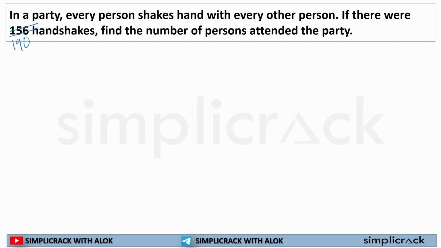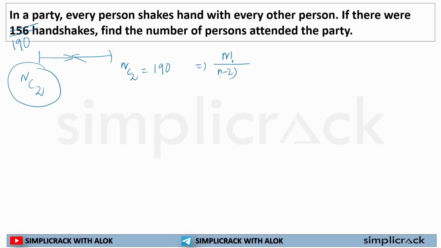So in order for one handshake to happen, 2 persons need to extend their hands. So the formula of handshake will be nC2. Now my nC2 here is 190. So if I solve it, n factorial divided by (n minus 2) factorial into 2 factorial is equal to 190.